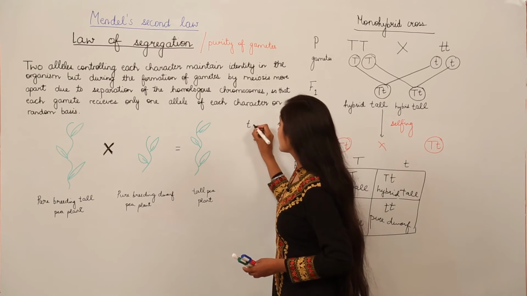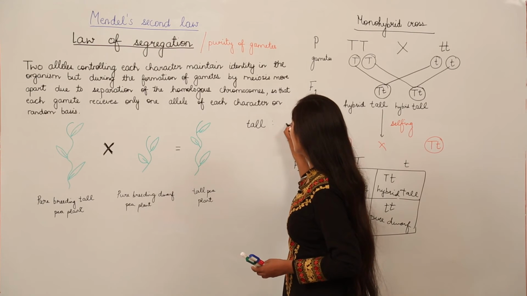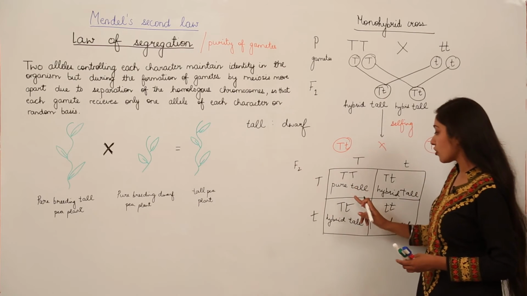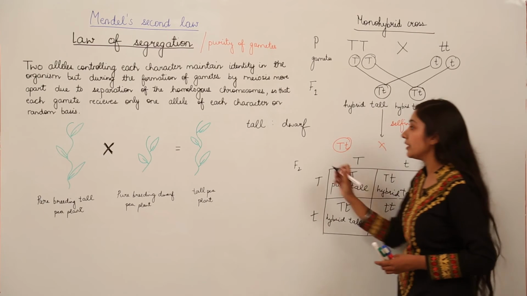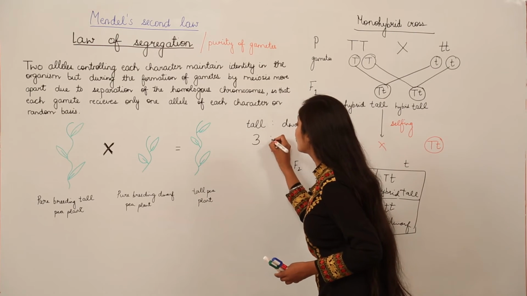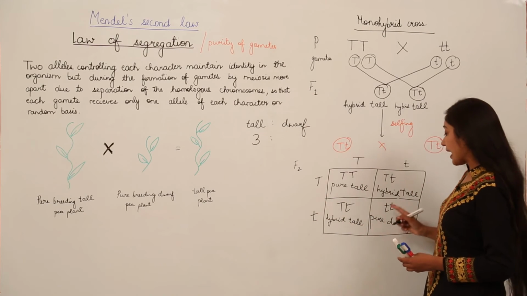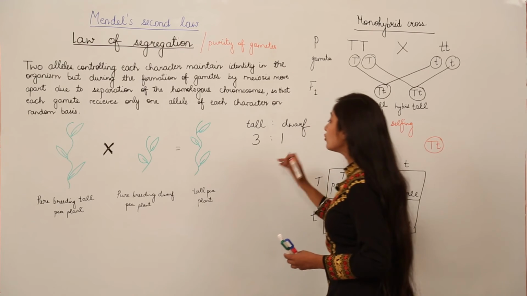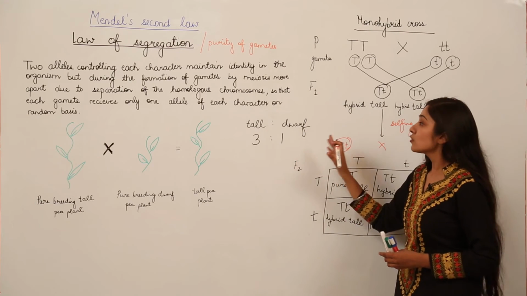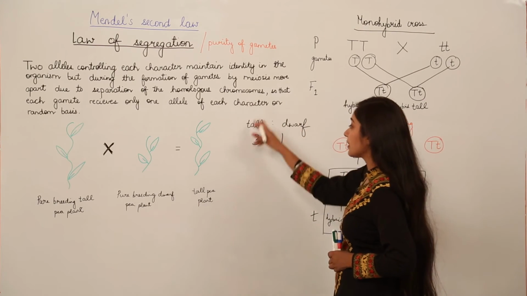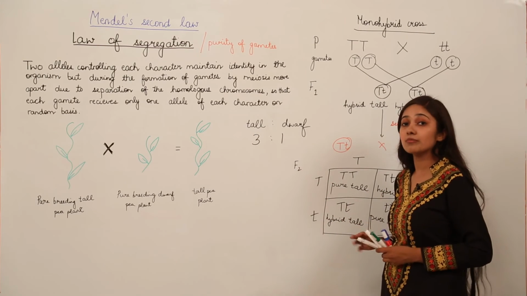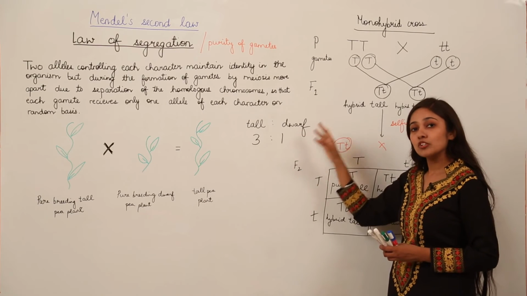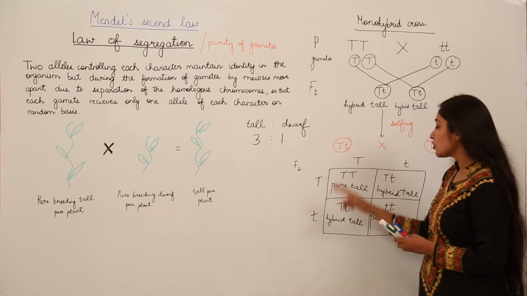Phenotypic ratio is ratio tall to ratio dwarf. So how many plants are going to be tall? 1, 2 and 3. So 3 plants out of 4 are going to be tall, and how many plants are going to be dwarf? It is 1. So 1 plant out of 4 will be dwarf. This is the phenotypic ratio. Remember, phenotypic ratio means from the outer appearance, 3 plants will be tall and 1 plant is going to be dwarf.